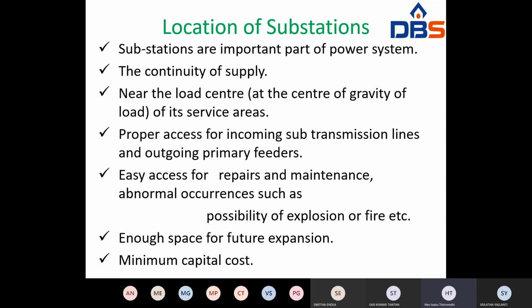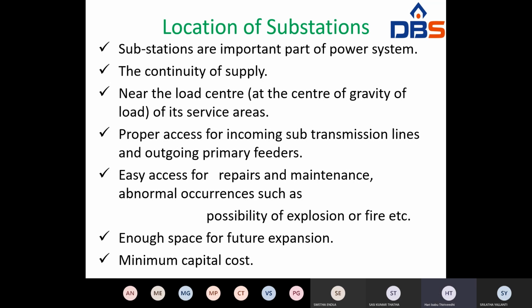Next one, the site selected for substation should be low cost, and it should have minimum expenditure for its construction. Suppose in some areas, like Kavali or Nellore, some areas are costly and some areas are low cost.